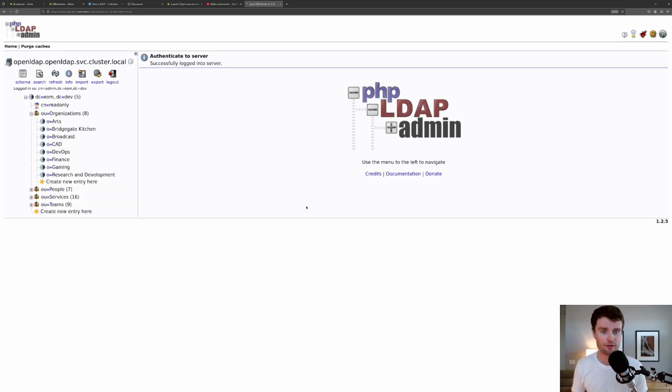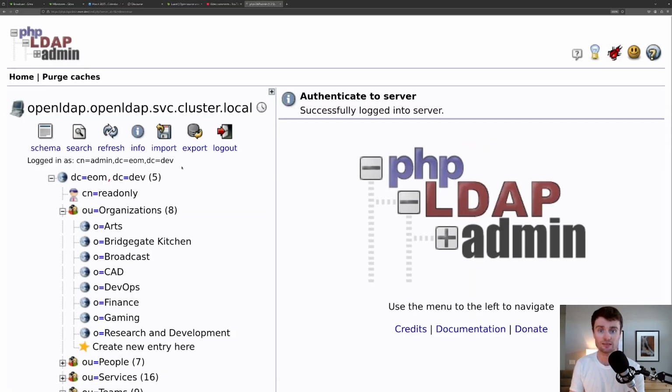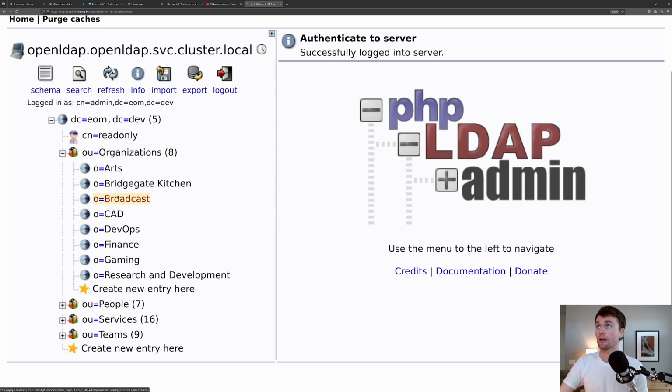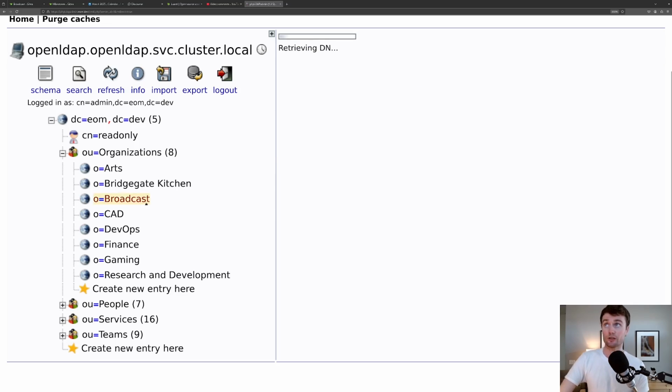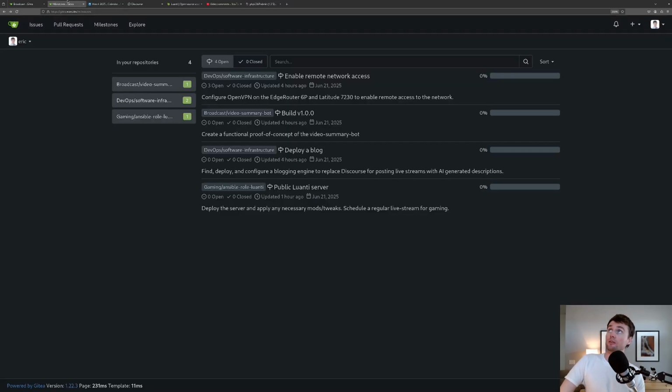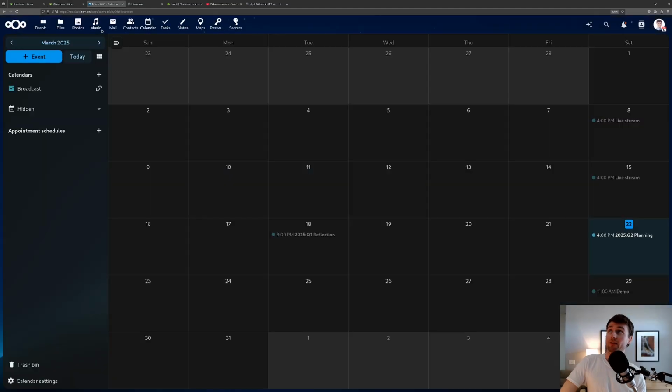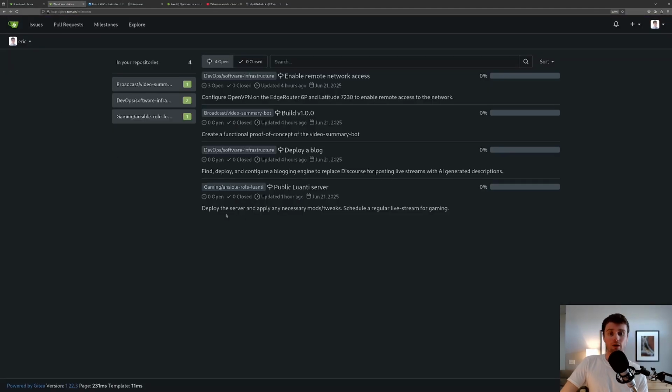phpLDAPadmin gives us just a way of viewing OpenLDAP databases. Gotta make sure you can see. And we can see right here I have defined the broadcast organization. And then these services like Gitea and Nextcloud, they are going to use the OpenLDAP database to know what that is, know who's a member of it, etc. That's not necessarily why we're here.